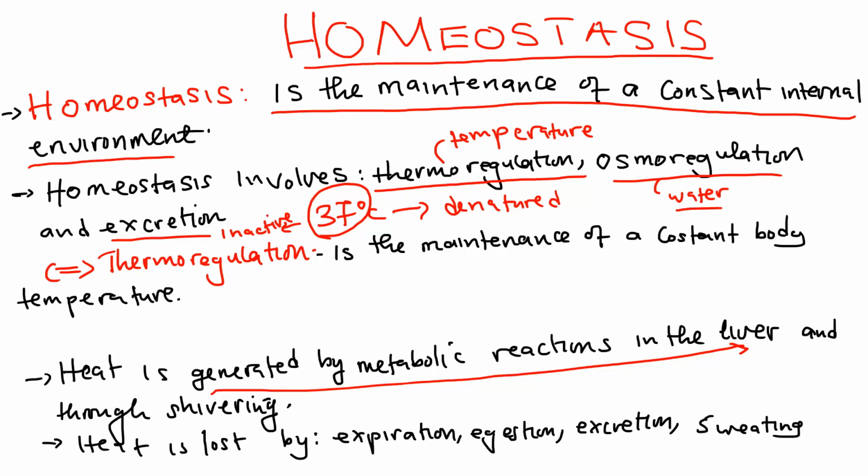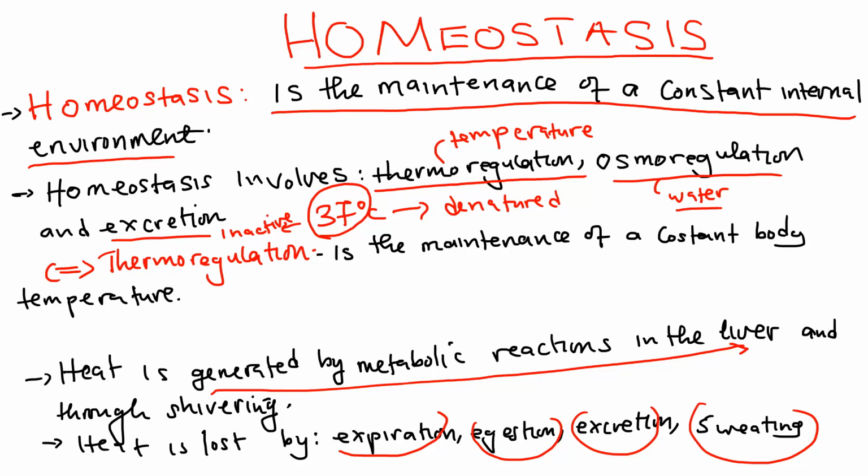Now, how is heat lost? Quite a number of processes cause heat loss, but some of them are expiration, egestion, excretion, and sweating. These are some of the processes by which heat is lost from the body. It can also be through conduction. There are quite a number of them, so you need to know even those or some more. Very important.